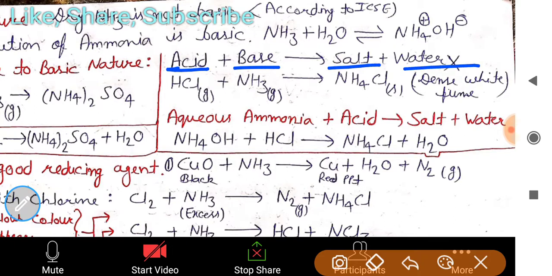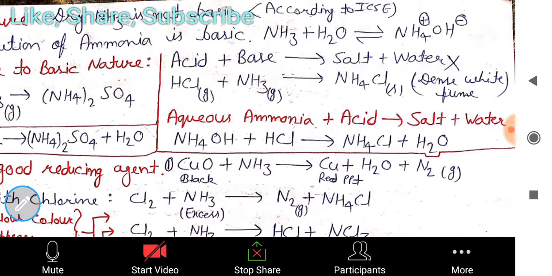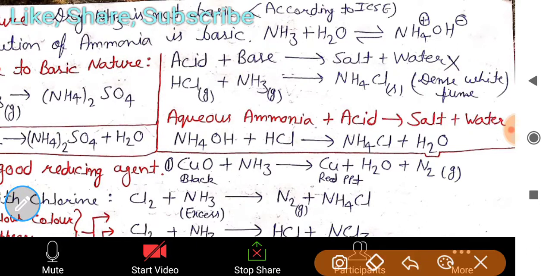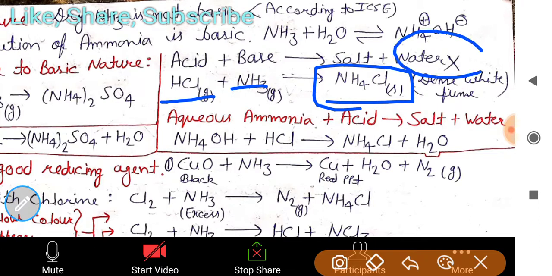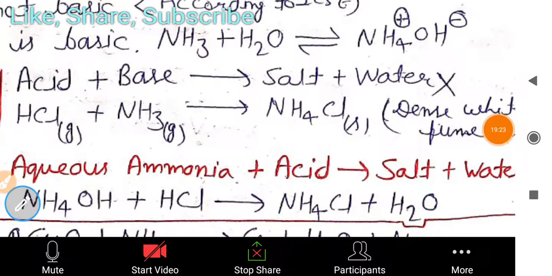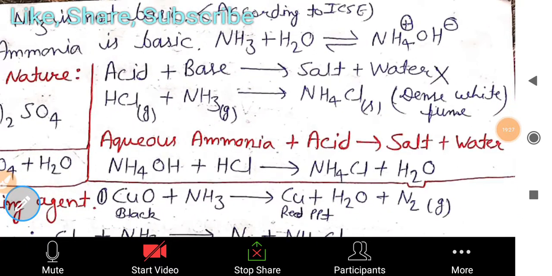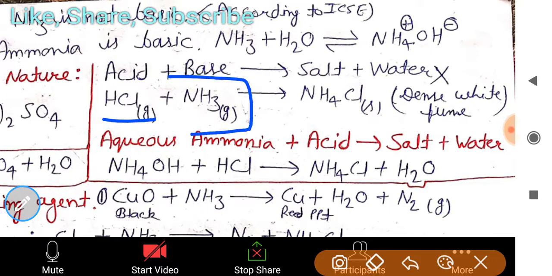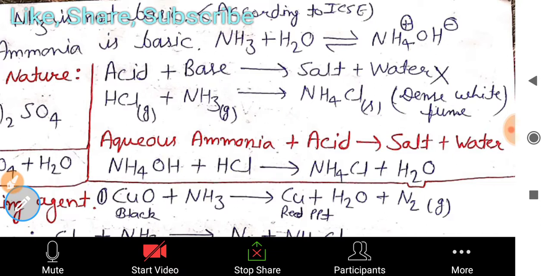But in the case of ammonia, when we react NH3 with HCl, it forms the salt ammonium chloride, but no water is formed here. Can you tell me the reason? The reason is that ammonia is a gas. When both are gases, water is not formed here.